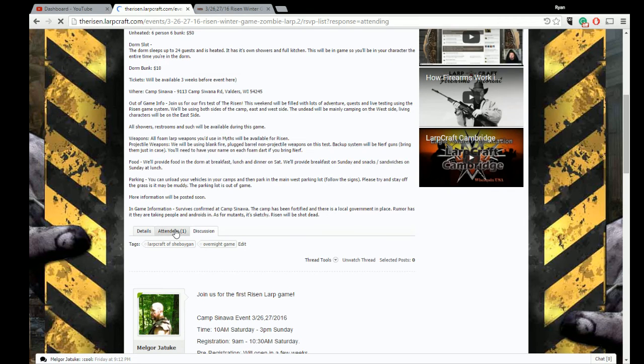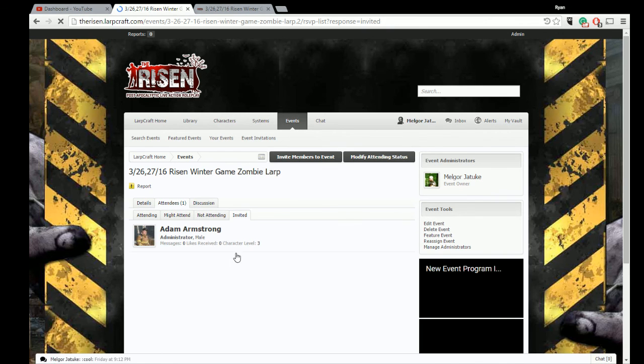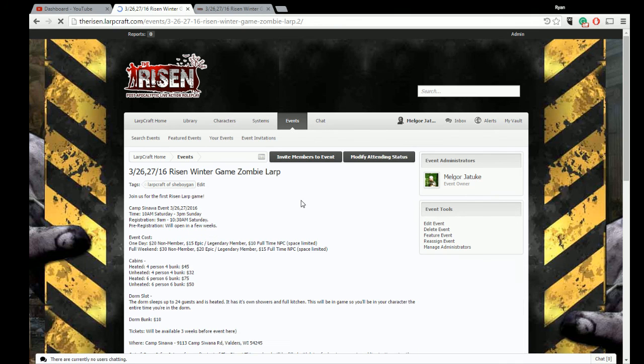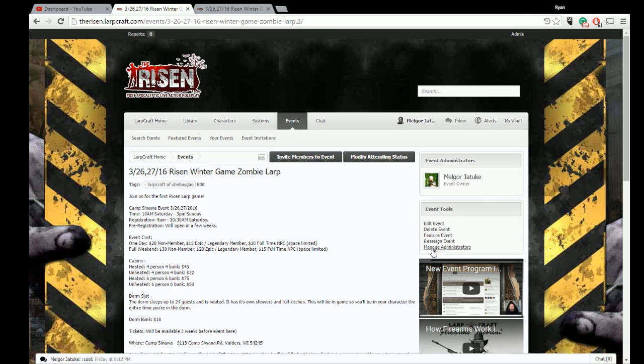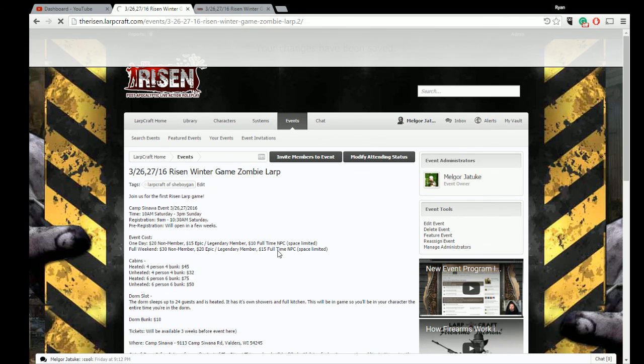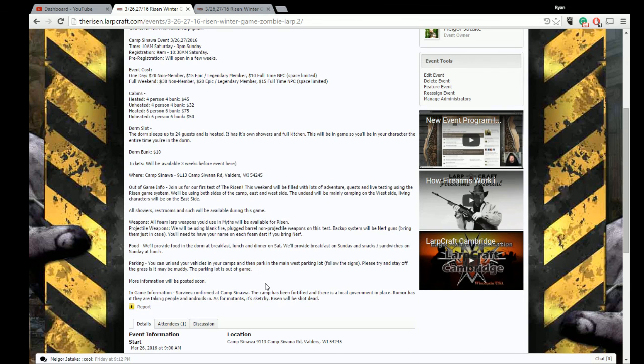This is where you can see who is attending and who might attend. You can also see who is invited. So if other people are inviting people, you can see that here, so you know who's been invited. If you have any questions on this, let us know. And again, if you want to add an event manager, let's say you want to put a couple different people on this event, you just type in their username, and then they too will have control of this event as the administrator. This is also very popular for co-hosting events with a couple different hosts. And then they can both add stuff to it as needed.